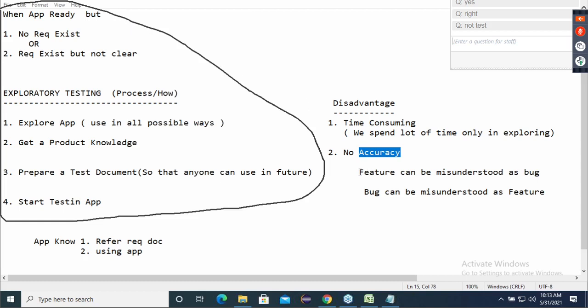Okay, second problem, you should listen carefully, guys. I am testing, somehow, based on my product knowledge. But when I'm testing, accuracy will not be there, because sometimes the feature is working properly only, but I'm thinking it's a bug. Or the opposite can happen: I found a bug, but I don't know that it's a bug. I am thinking it's a feature. Can it happen? Are you understanding this first of all? Whatever functionality is working fine, I am thinking it's a bug. Or I found a bug, but I don't know that it is a bug.